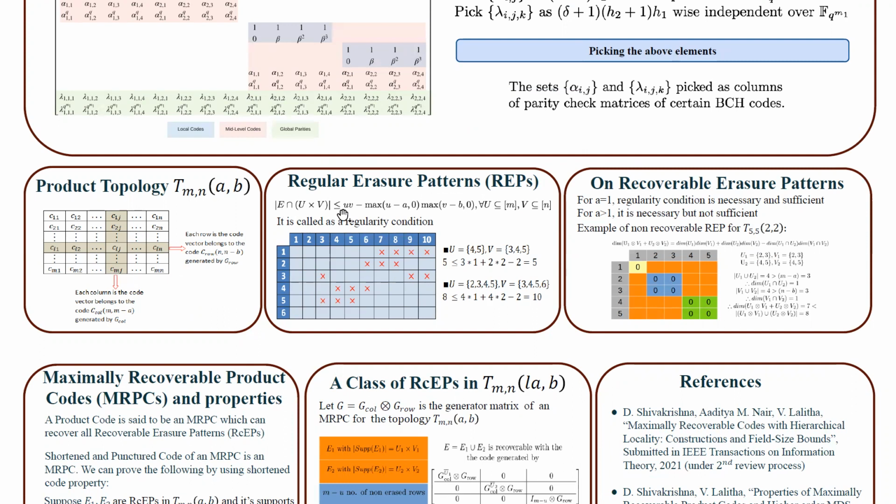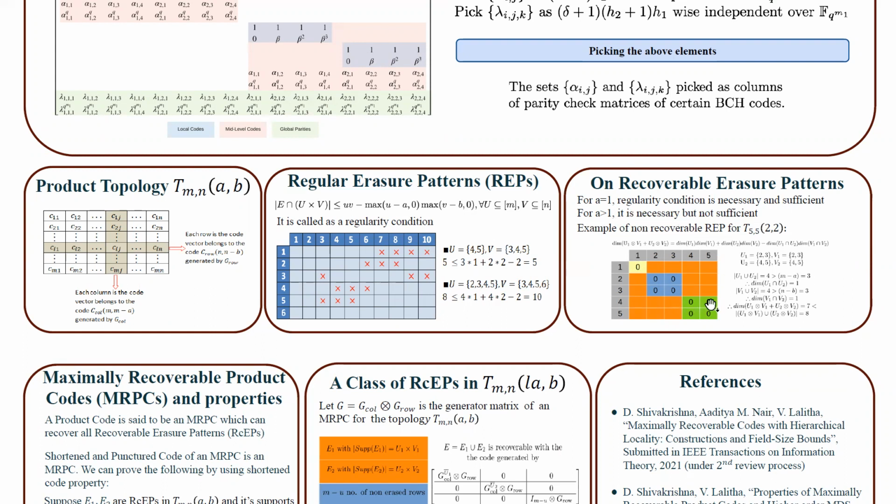The number of erasures in any grid is less than or equal to uv minus (u minus a) times (v minus b). This is called the regularity condition, and this is an example of a regular erasure pattern. For a equal to 1, the regularity condition is necessary and sufficient, but for a greater than 1, it is necessary but not sufficient. An example of a non-recoverable irregular erasure pattern is as follows.